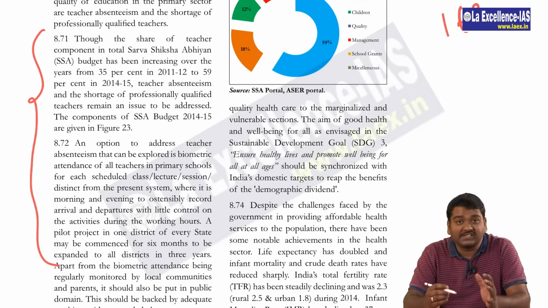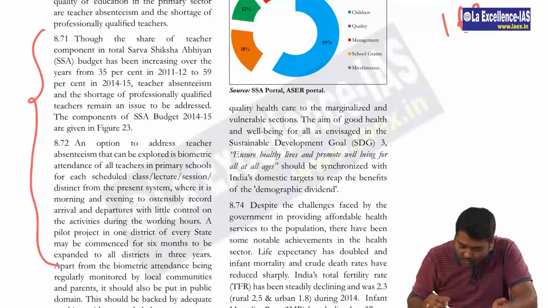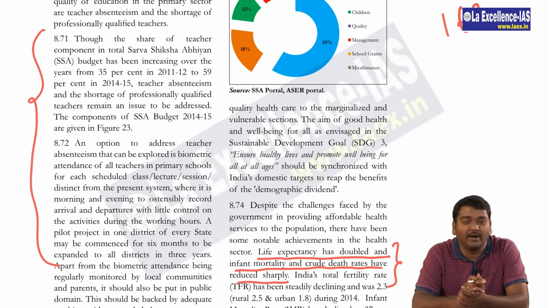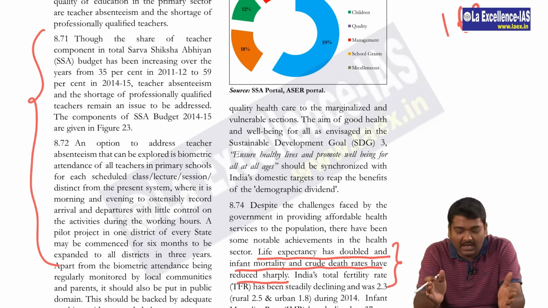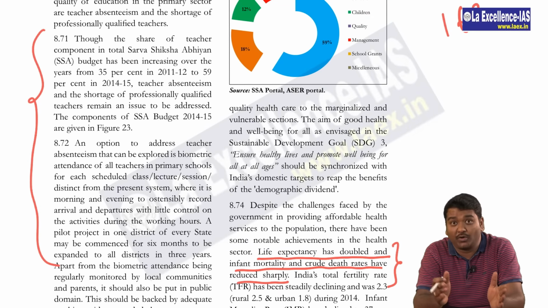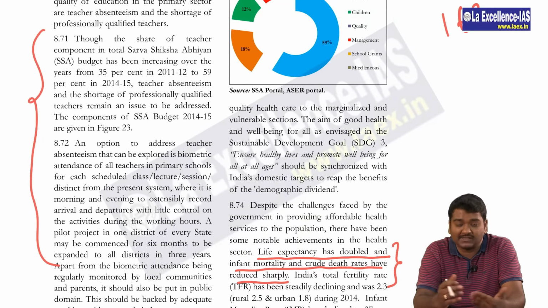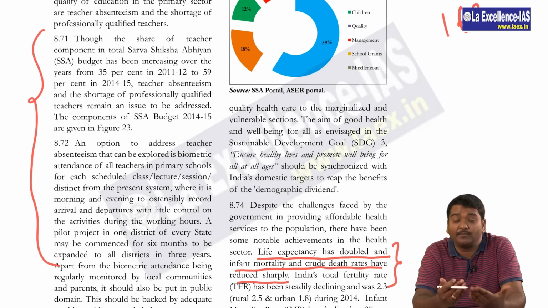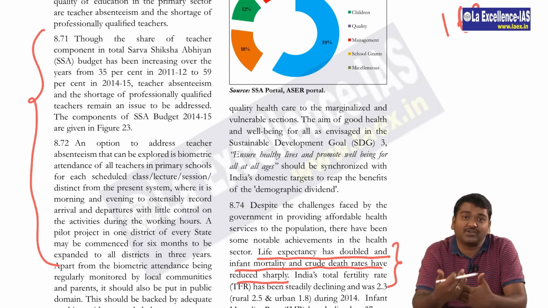And then on the same page in 8.74, you have life expectancy has doubled and infant mortality and crude death rates have reduced sharply. So this fact may be important. They may give two statements: life expectancy in India has doubled and infant mortality and crude death rates have reduced. If they ask something of that sort, it will be very, very important for you. So please be careful. These are the statements where we cannot come to a conclusion on whether it has increased or decreased,